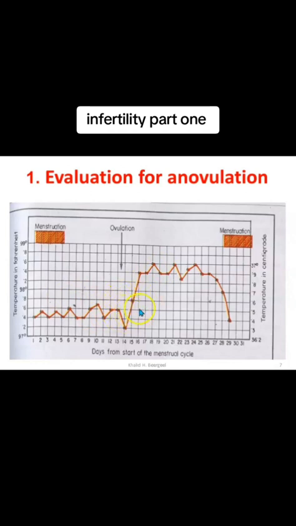But practically, it's not used because it needs a long time. It needs patient cooperation. There are some factors which can give you false positives or false negatives. For example, if the woman has another cause of fever, such as an infection, then the temperature may be highly elevated and we may not find this biphasic temperature. The other thing is, the couple will notice the biphasic temperature only after they pass the ovulation, so this will not help couples who are trying to conceive.